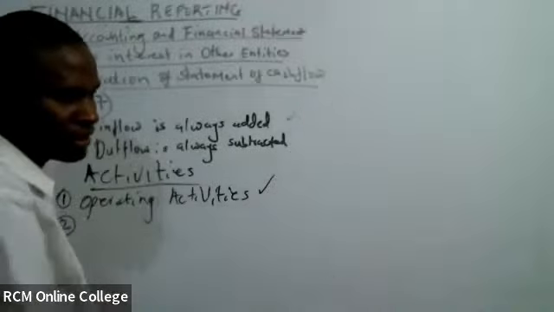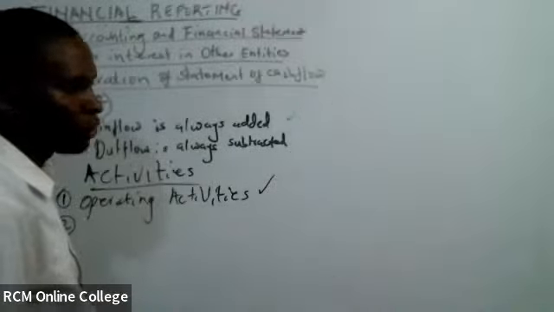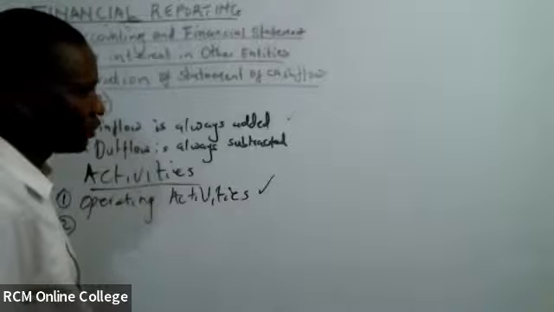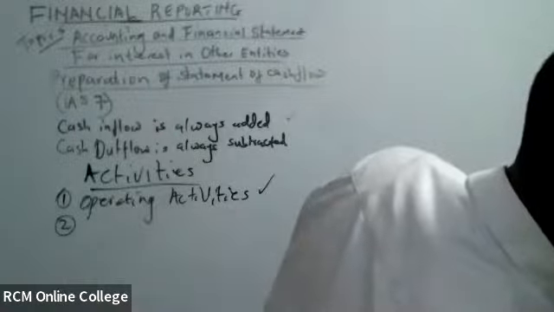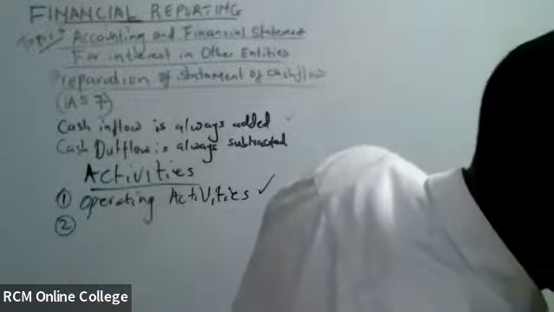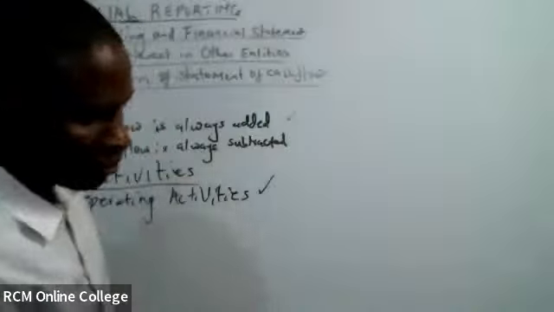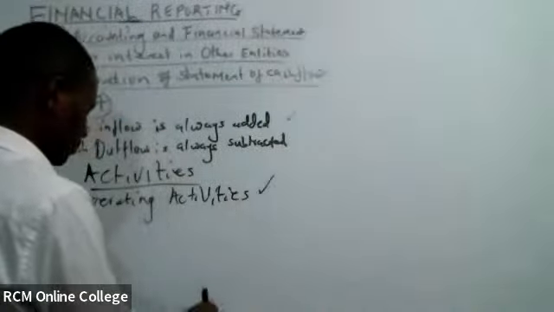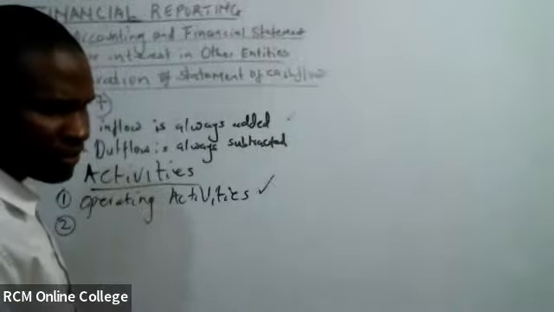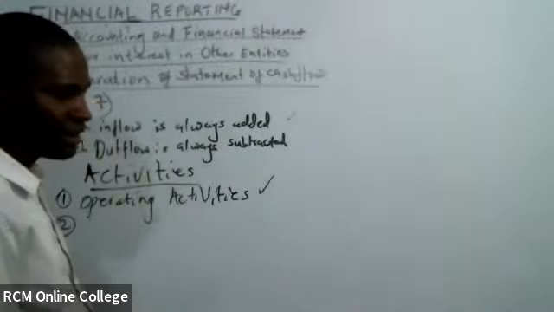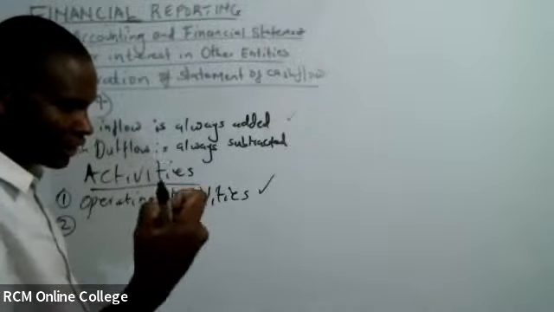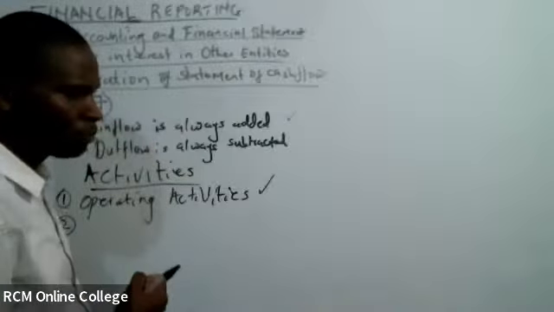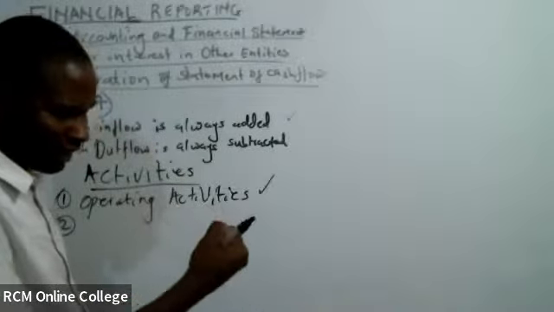Non-cash item, one example. We have non-cash items.